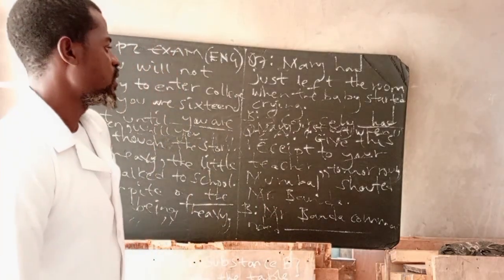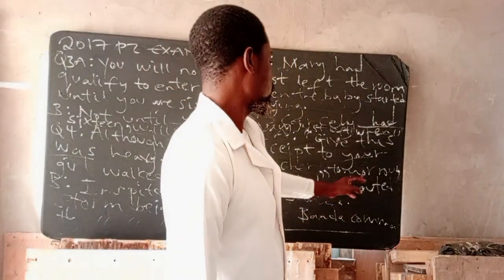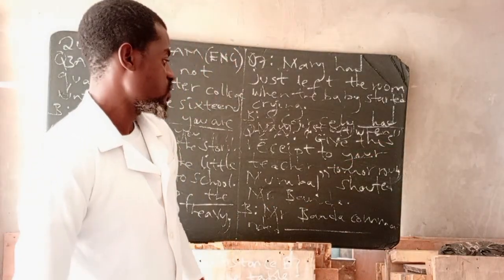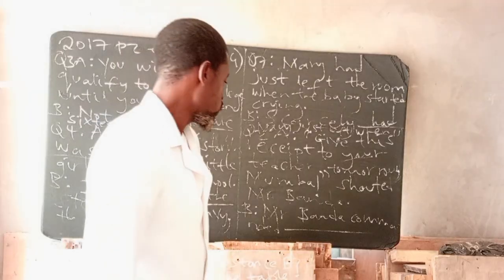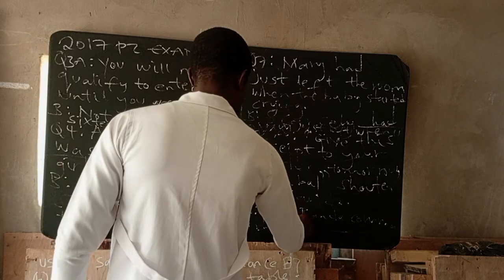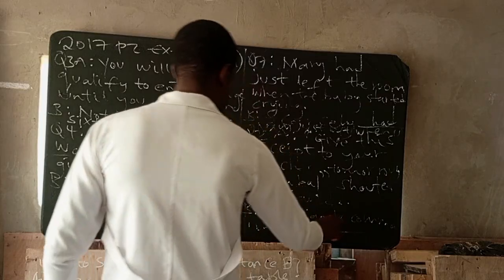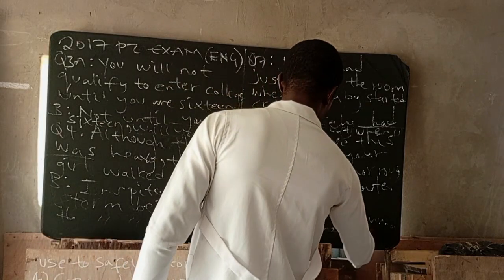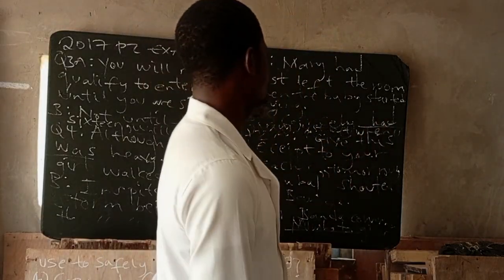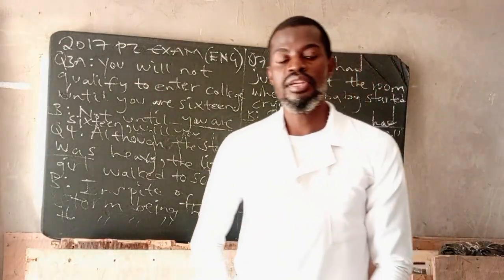Tomorrow, as an adverb of time, changes to the following day. So we are reporting. We just say Mr. Banda commanded Mumba to. Remember, we are commanding, no wonder we're using to. Commanded Mumba to give that receipt to his teacher the following day. It's as simple as drinking water.